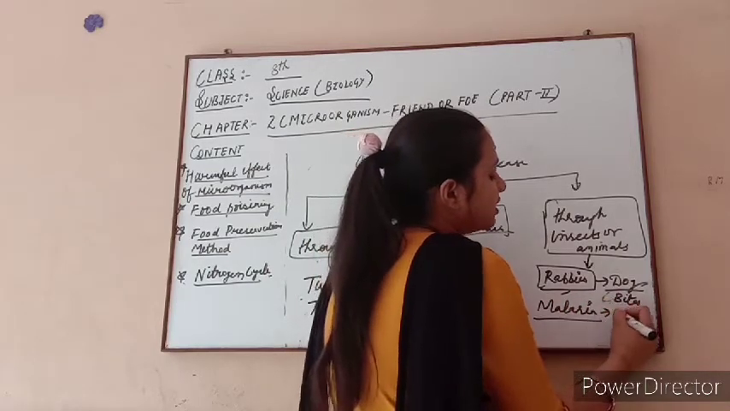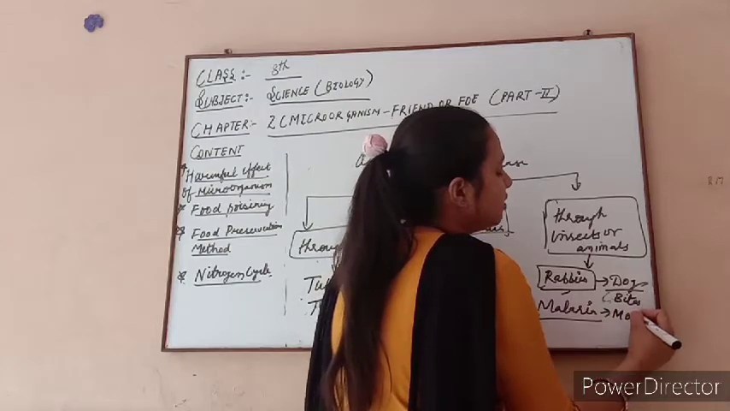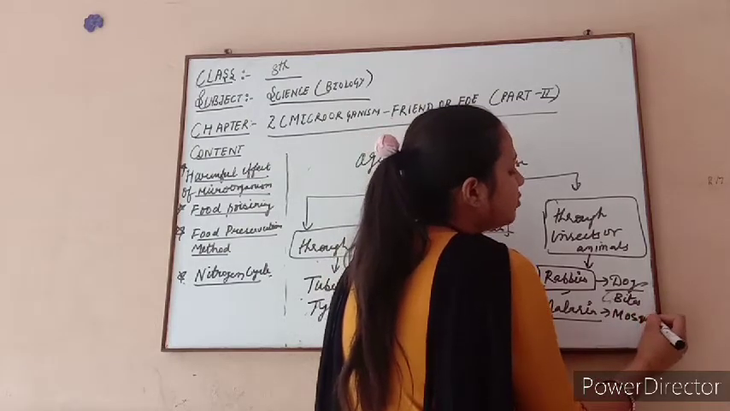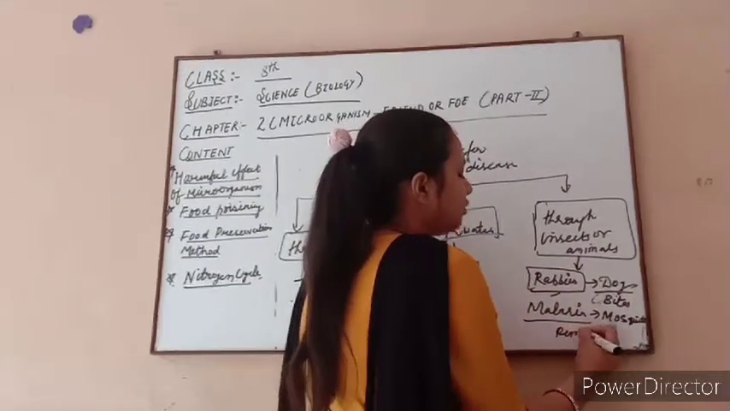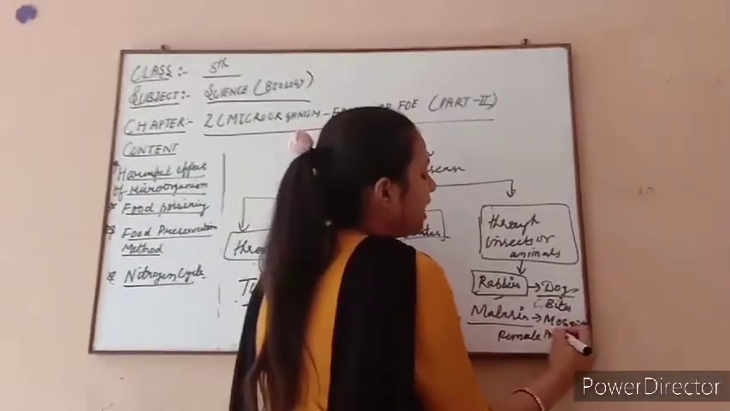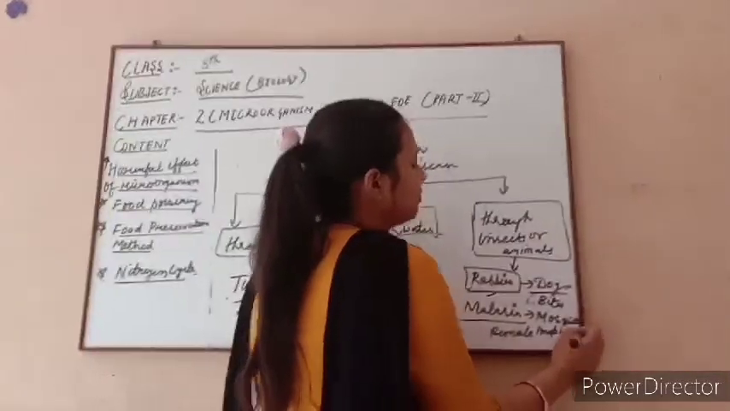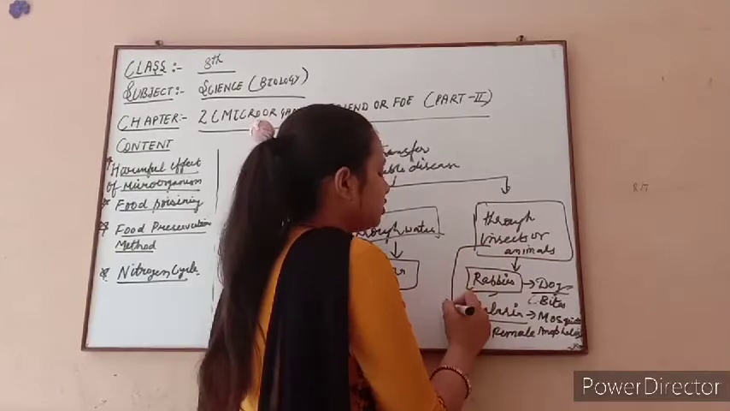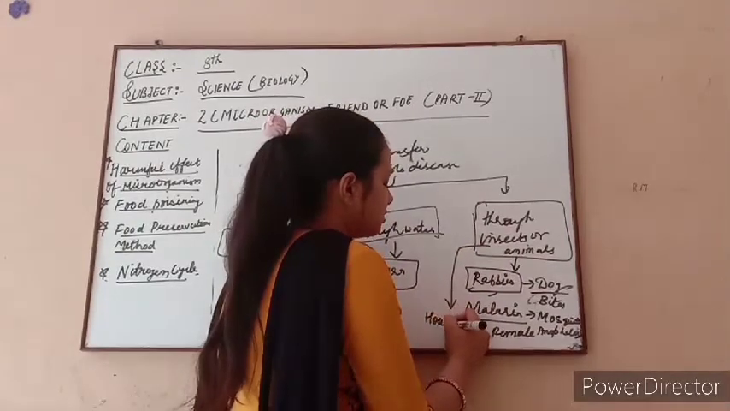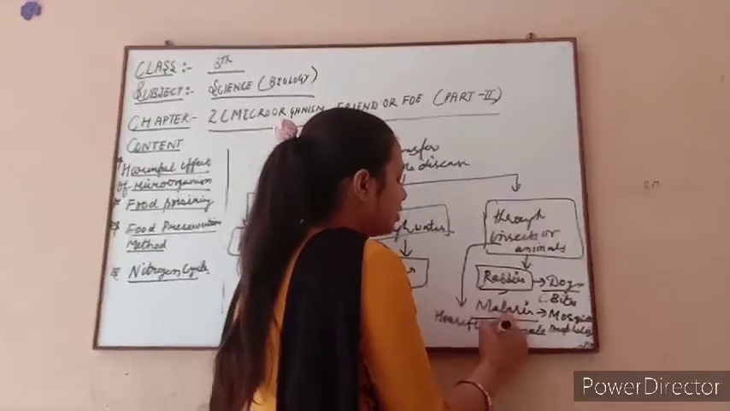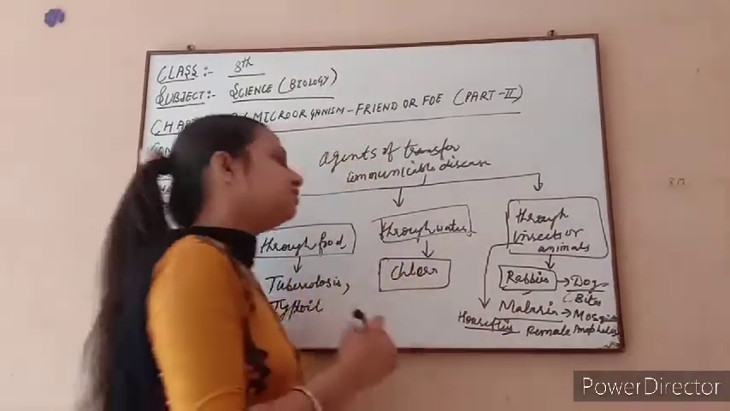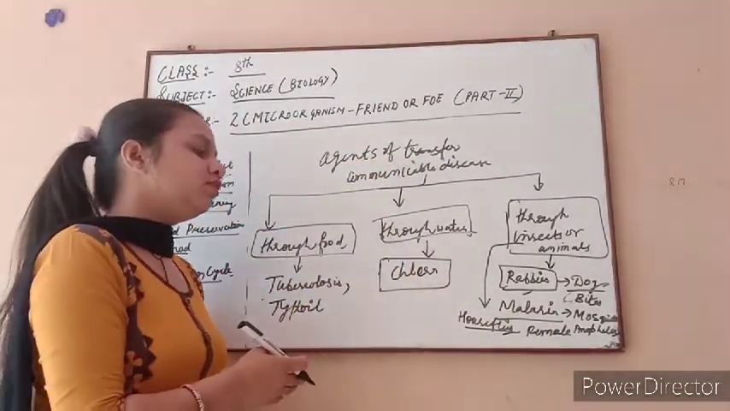Malaria is also caused by an insect. Which insect here? Mosquito. And which mosquito here? Female Anopheles. The female Anopheles mosquito causes malaria. Now the third one we discuss here is house flies. House flies play a very important role in spreading these diseases from one person to another person.